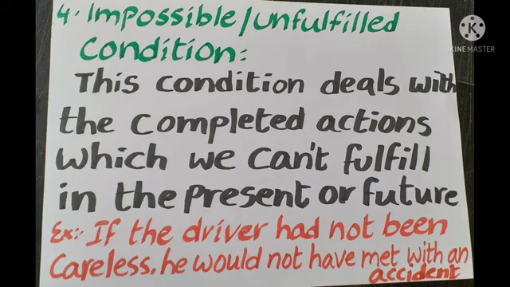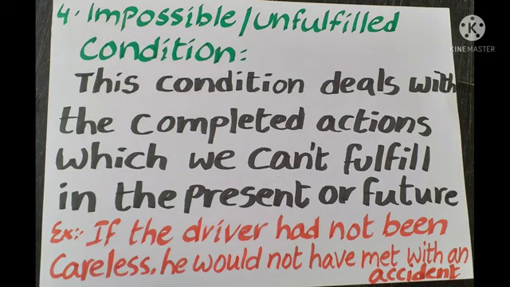This condition deals with the completed actions which we cannot fulfill in the present or future. Almost all the actions are completed in the past, but there is no scope to complete the action, either in present or future.